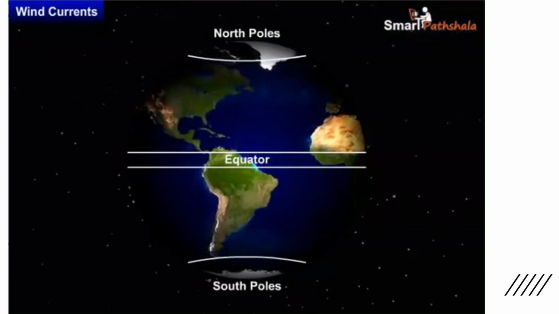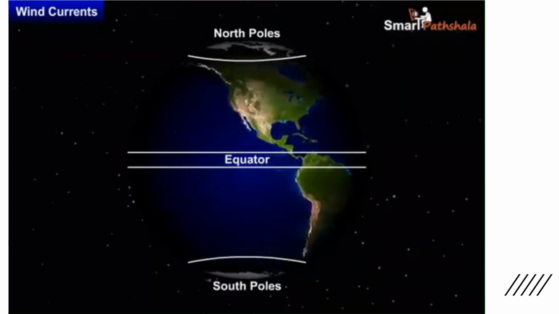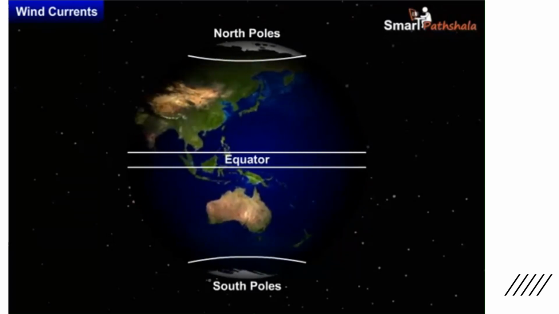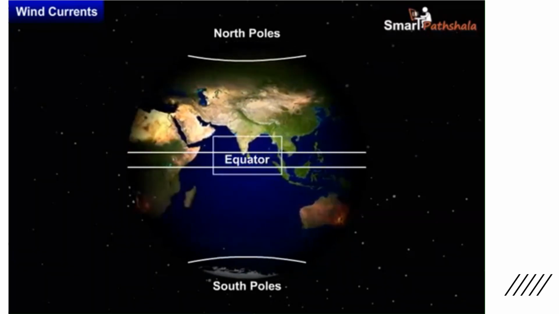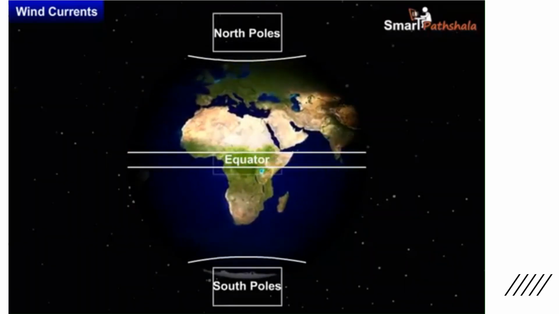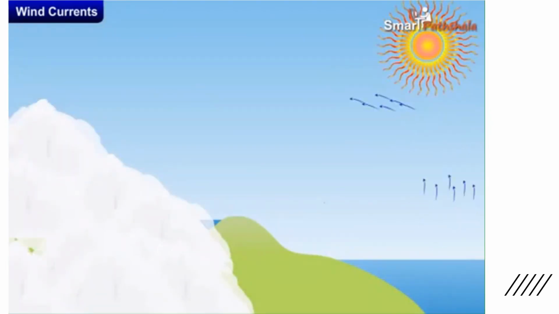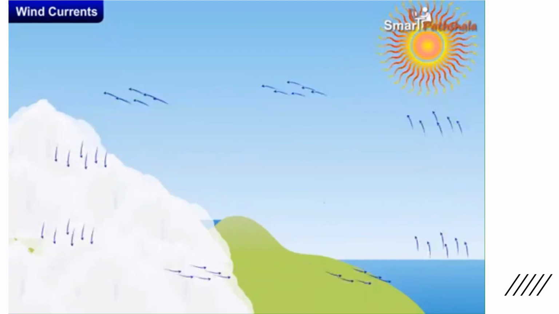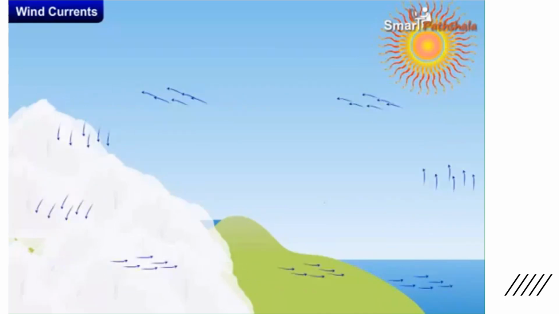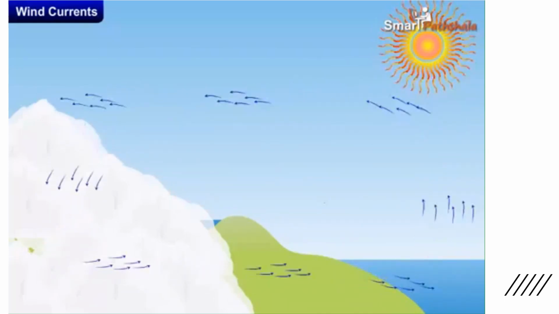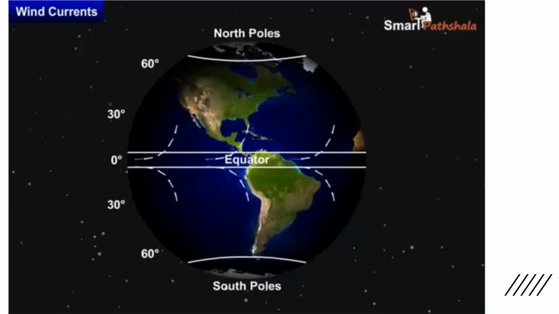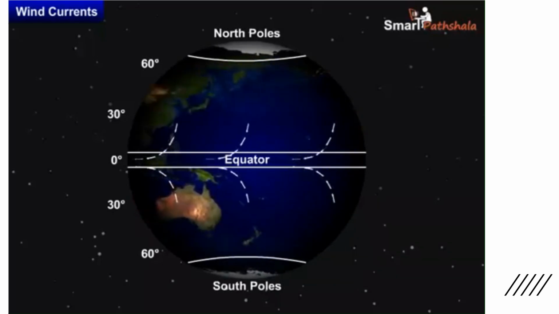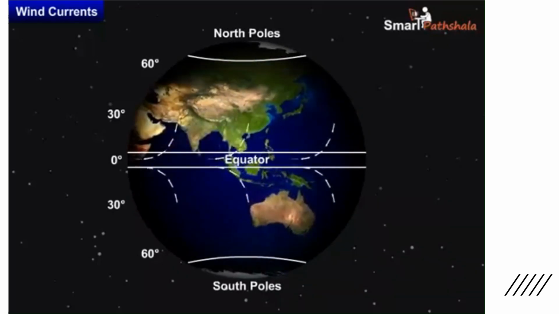Wind currents are created due to uneven heating between the equator and the poles, and also due to uneven heating between land and water. First, let us know about uneven heating between the equator and the poles. As we already know, the regions close to the equator get maximum heat from the sun. The air in these regions gets warm. The warm air rises and the cooler air from the other regions in the 0 to 30 degrees latitude belt on either side of the equator moves in. These winds blow from the north and the south towards the equator.